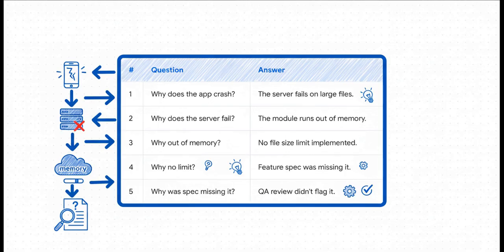So number 4, why wasn't a limit implemented? Turns out the original plan, the feature spec, never said anything about a maximum upload size. And this is where it gets really interesting. Our final question, number 5, why was the spec missing this crucial detail? Because the quality assurance team, they never flagged potential memory problems during their review. Wow, see what happened? We just went from a simple bug to a full-blown process problem.